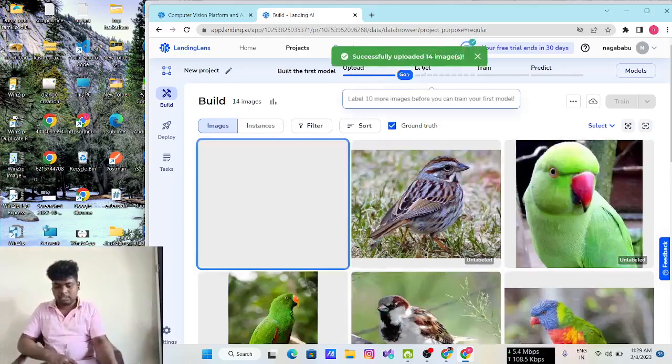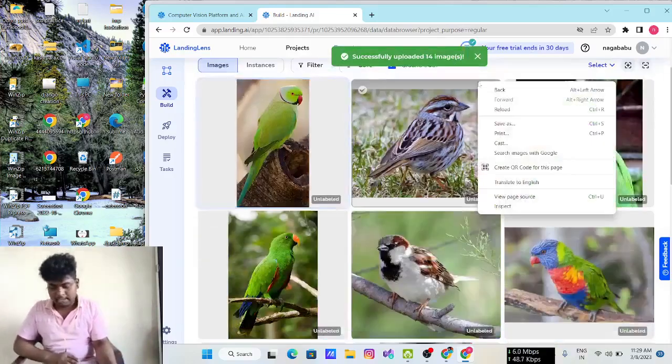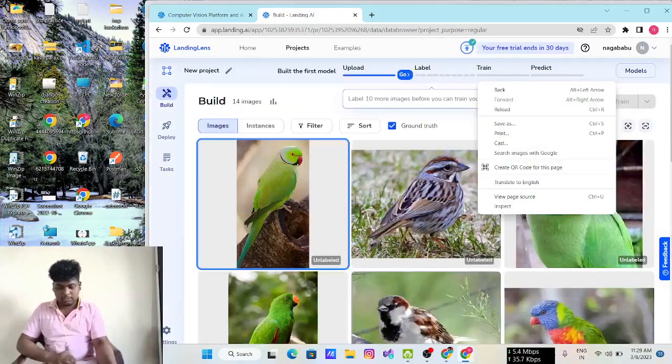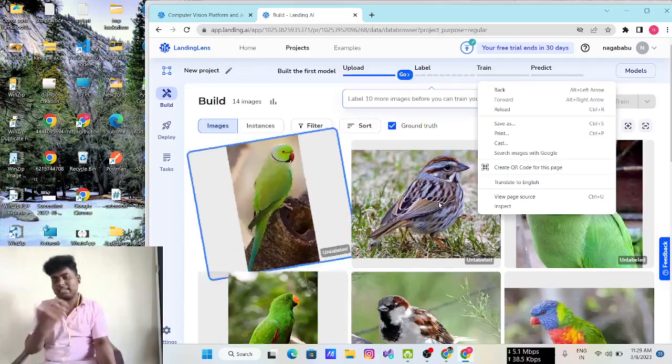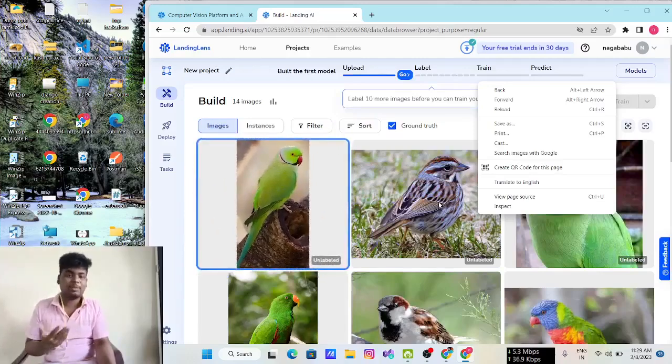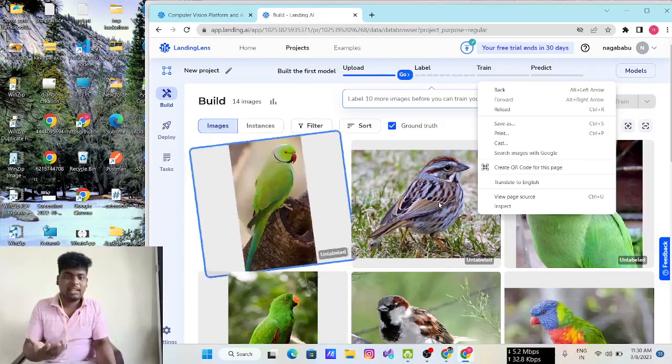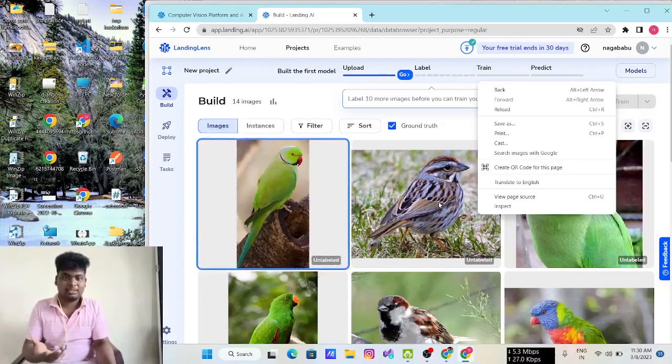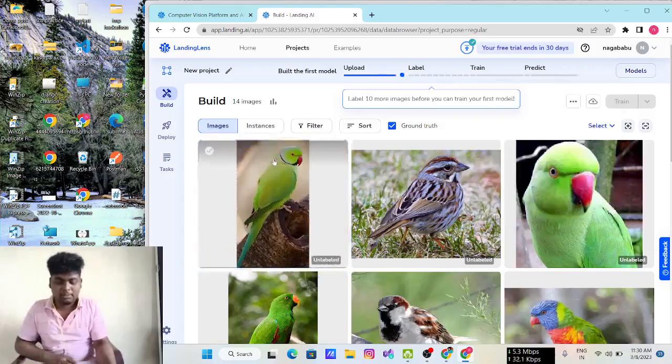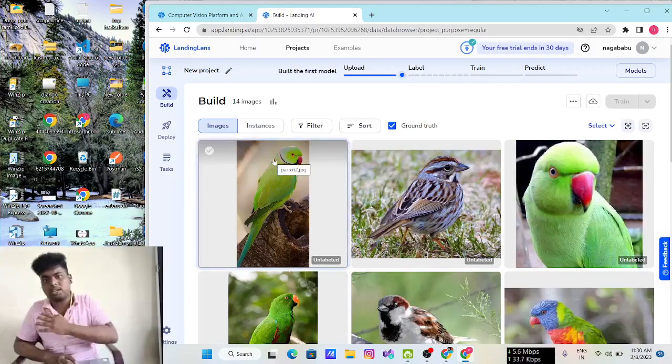So my 14 images were successfully uploaded. It shows that pop-up. First of all, we know that these are sparrows, these are parrots, these are peacocks, but how does the system know? So for that I want to give labeling. You are giving unstructured data, and you are giving labels to it for identification by the model.